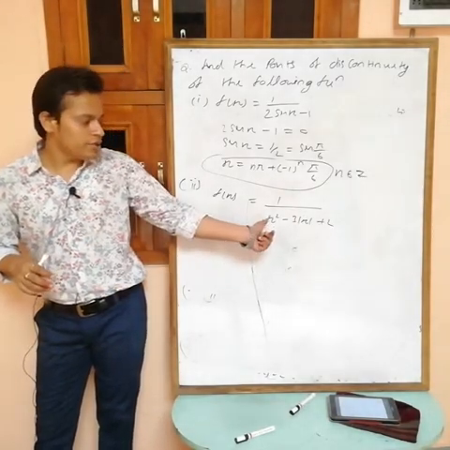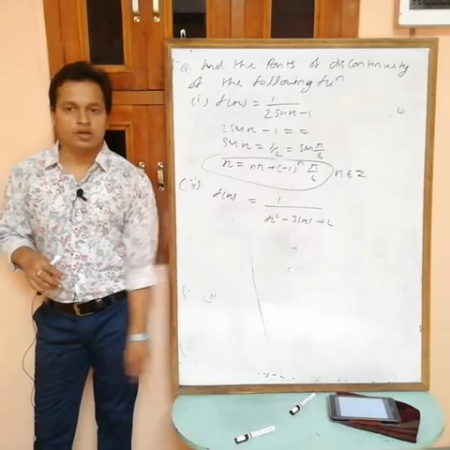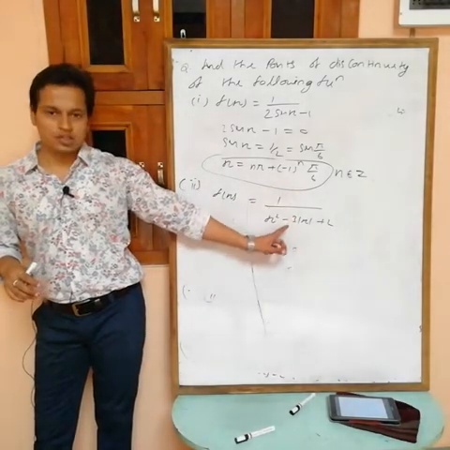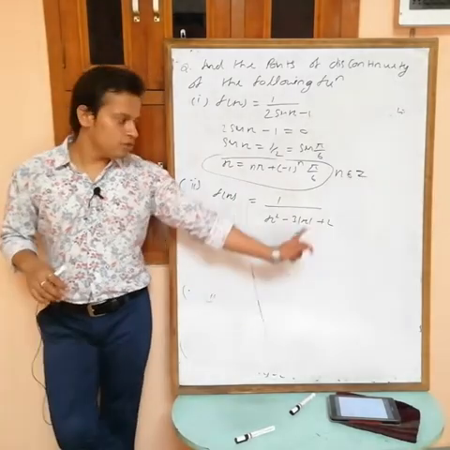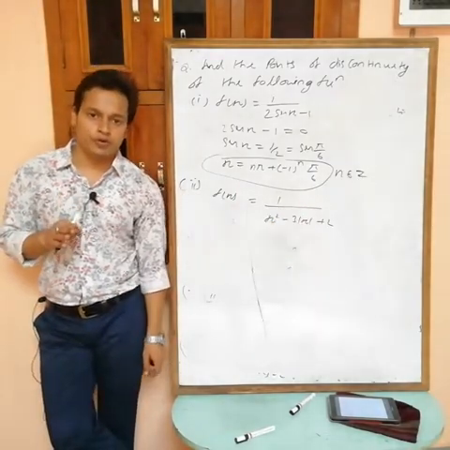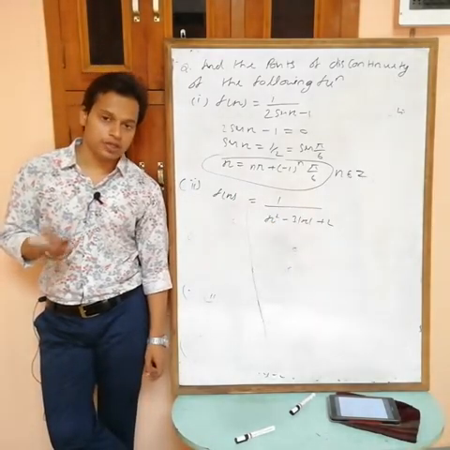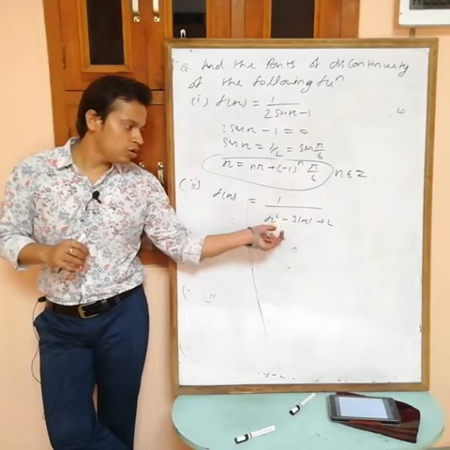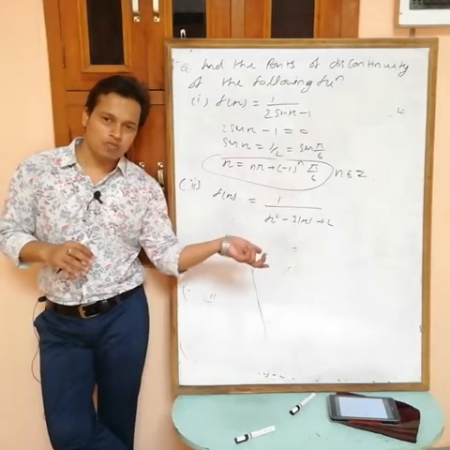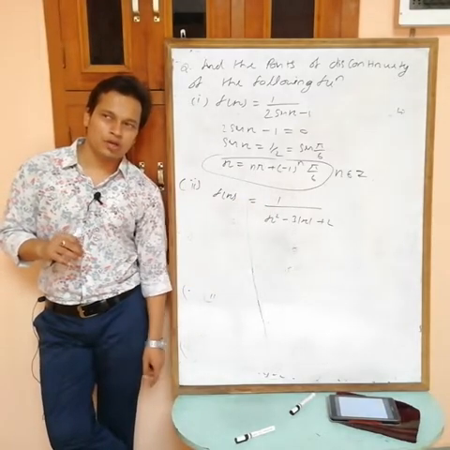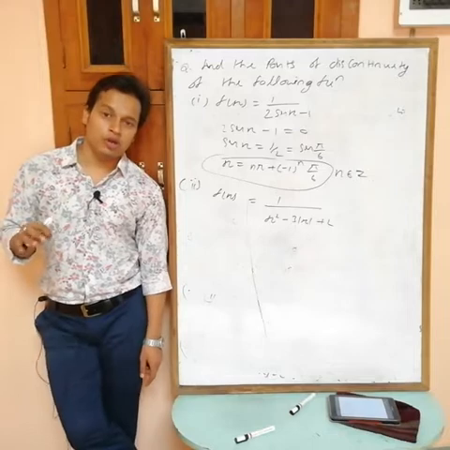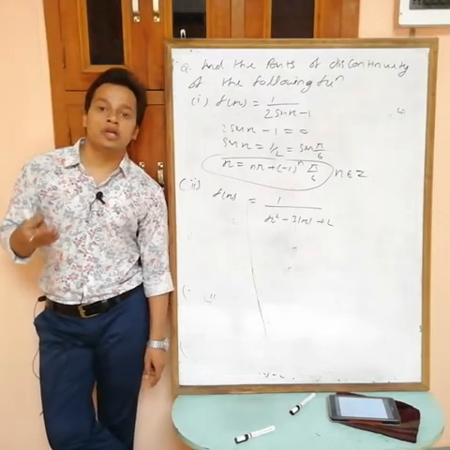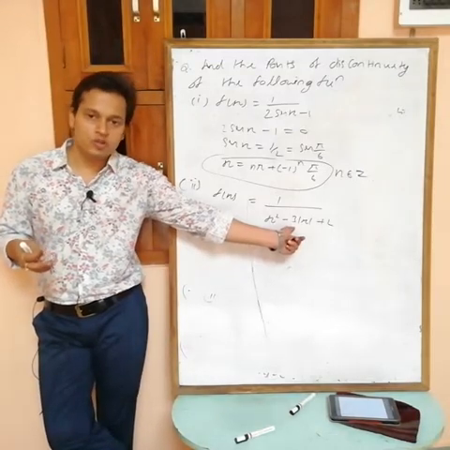Also I can write this as mod x square. Now we know that this is f(x) by g(x), function by function form. The numerator is continuous at every point, and the denominator is a polynomial in mod x. If you draw the graph of this, like a polynomial, polynomial functions are always continuous.